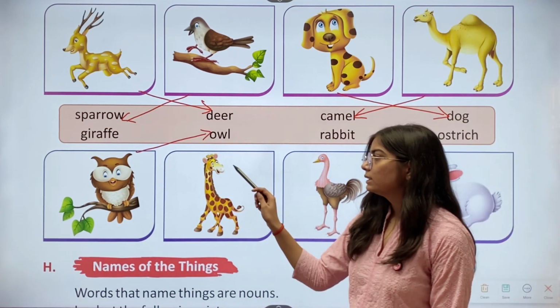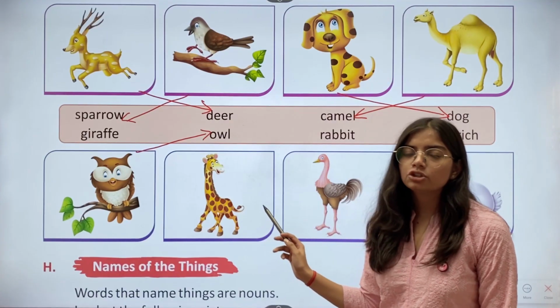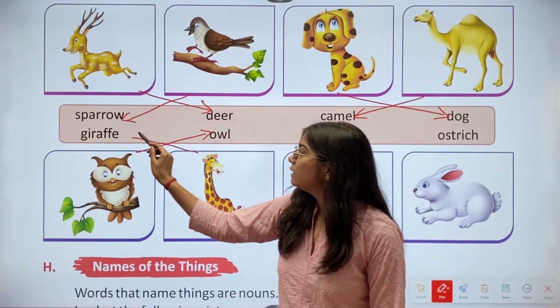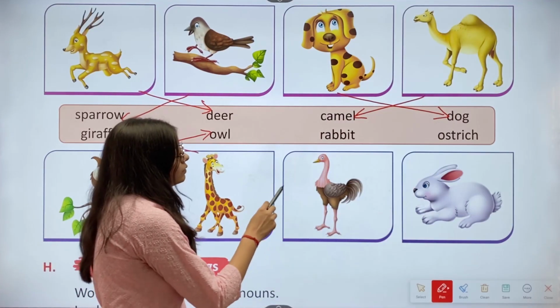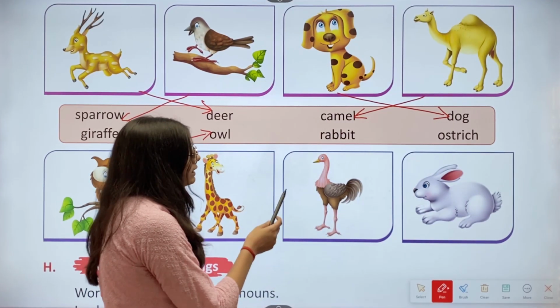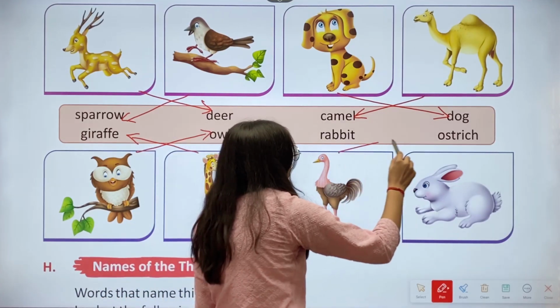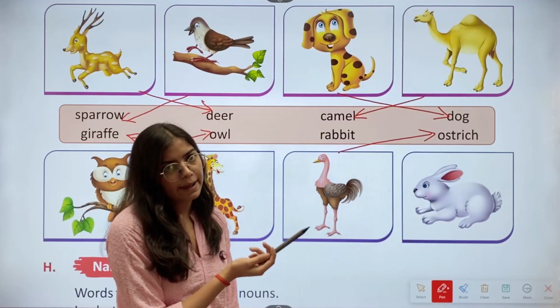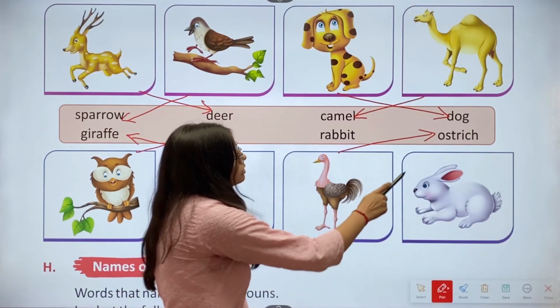And then this is the picture of giraffe. So we'll match this with this one. Then we have the picture of ostrich. So we'll match this with this one. Then this is the picture of rabbit. So we'll match here.